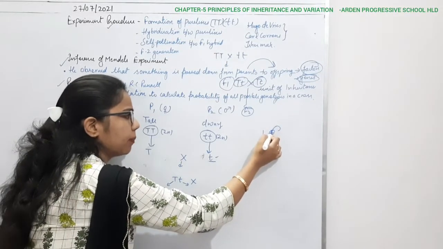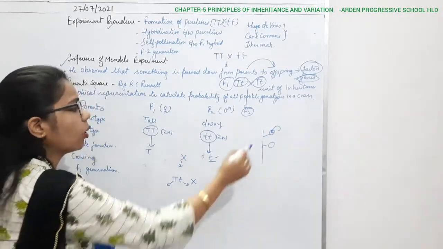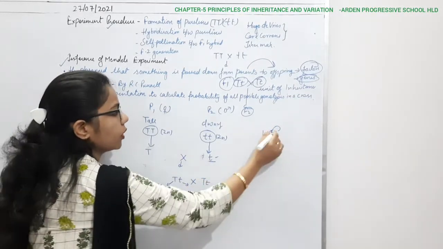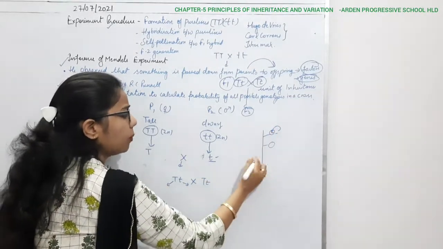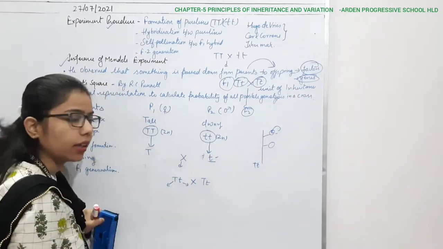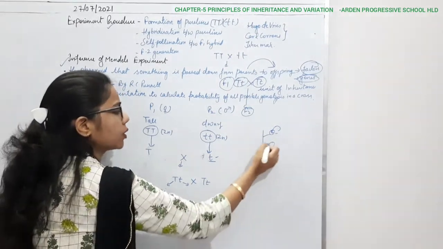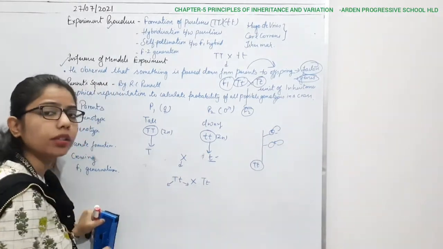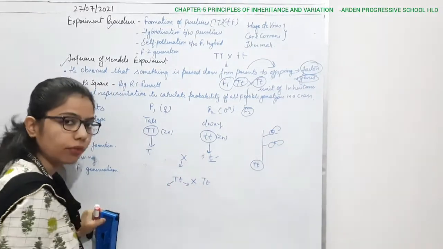From the male part it will pollinate the same flower, so the genotype will remain the same. If the genotype of the whole plant is capital T and small t, then during self-pollination the same genotype will be there.